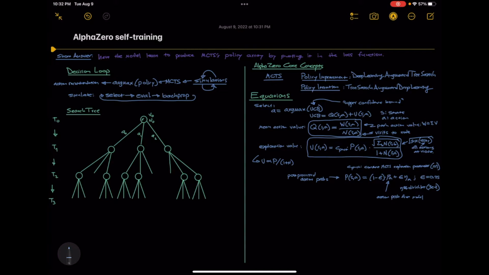Now that we see how selections are made, let's go through an example. Here we have a partially explored search tree, and we're going to follow MCTS through one simulation. T is time step, S is state, V is state value, N is a node's visit count, and the A's are potential actions. We start off at the root node, that's the current state of play, having to make a choice. MCTS builds this UCB array and runs an argmax to pick an action. That gets us to a state one step into the future.